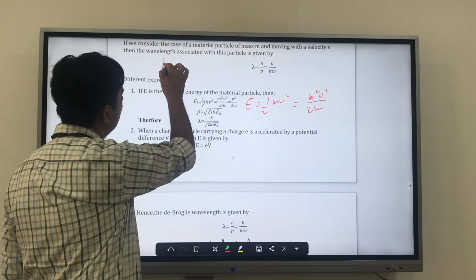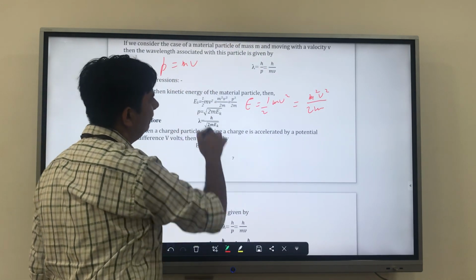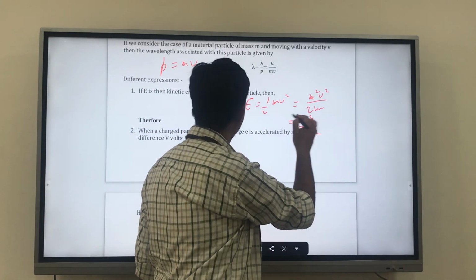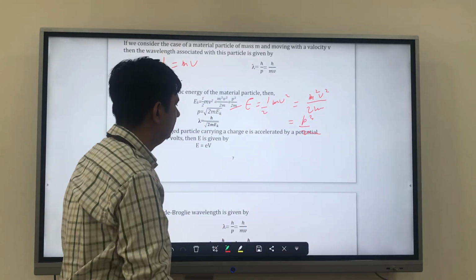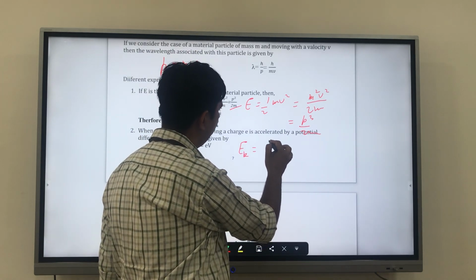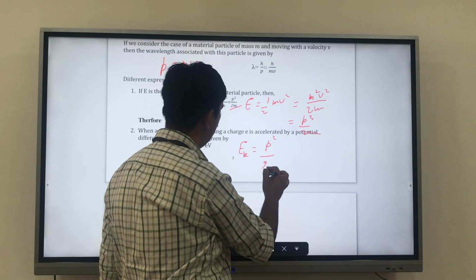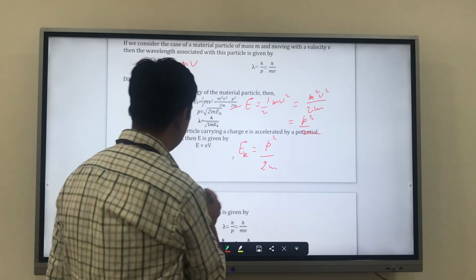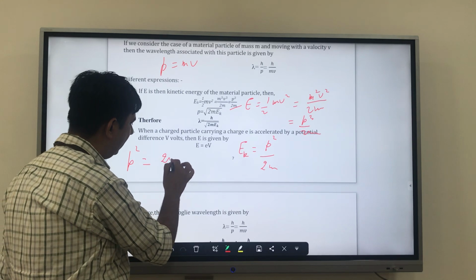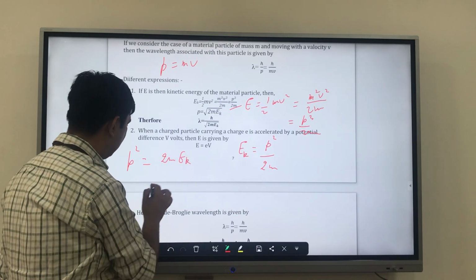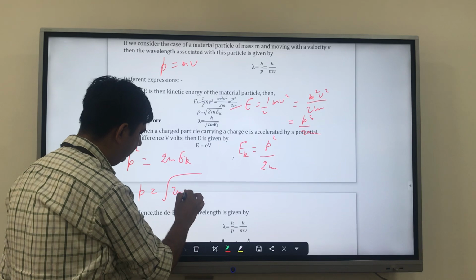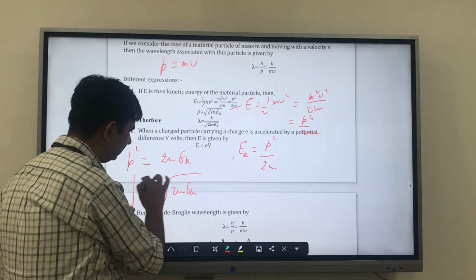We know p is equal to mv, so we can write it as p square upon 2m. So my kinetic energy EK is equal to p square upon 2m. From here we get p square equal to 2m EK, and p is equal to the square root of 2m EK. This is my final answer.